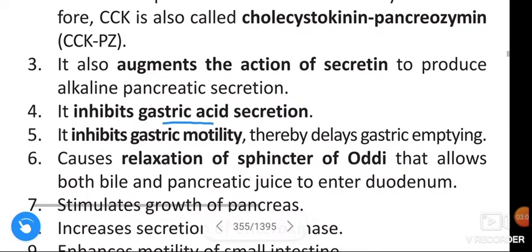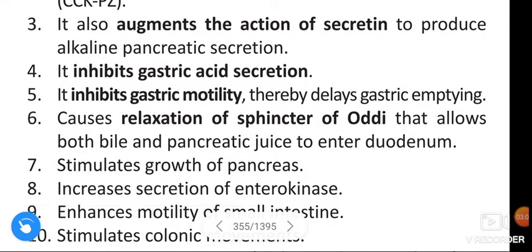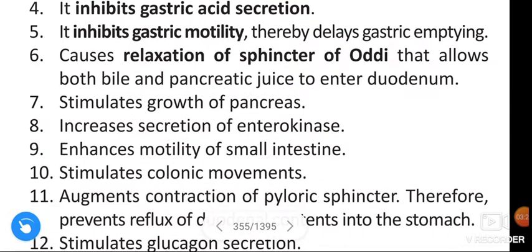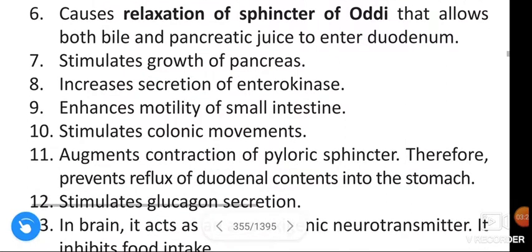It inhibits gastric acid secretion. It inhibits gastric motility, thereby delaying gastric emptying. Causes relaxation of the sphincter of Oddi, which allows both bile and pancreatic juice to enter the duodenum. Stimulates growth of the pancreas.